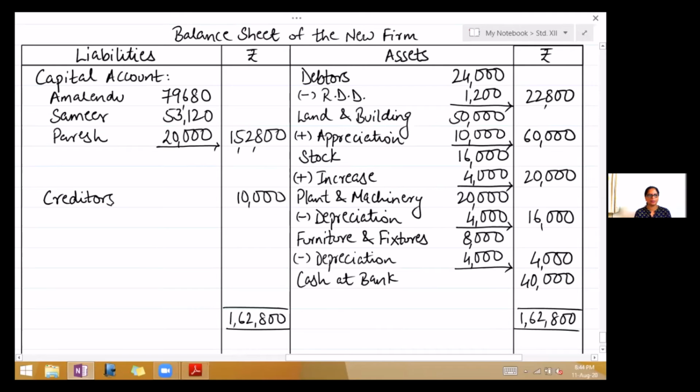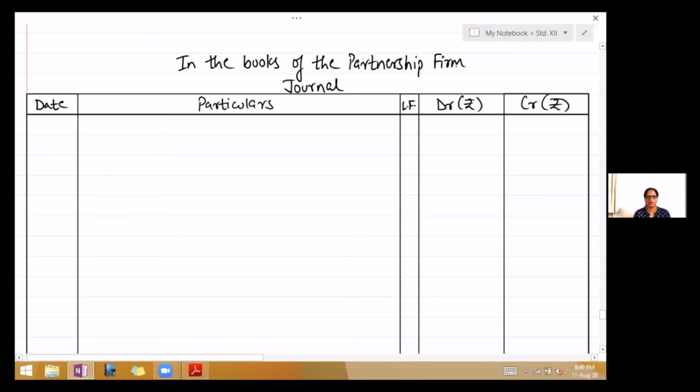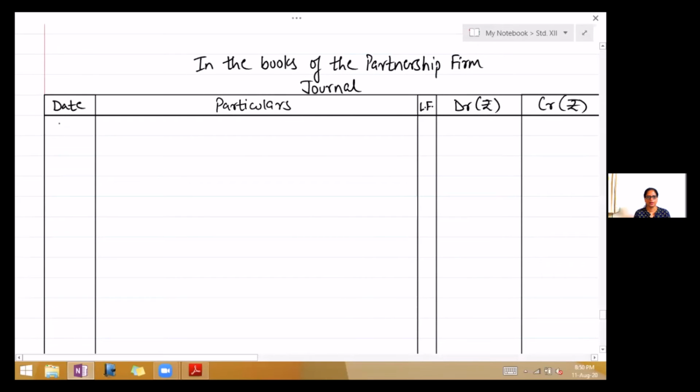So you will take the next page. Now let's begin with the journal. Write down "in the books of the partnership firm," below that "journal," and then draw the format of the journal. Draw it for the next page as well, because there are about 8 entries. So in the date column, write down the year 2017. Below that, write April 1st. That is the first entry we will be writing. So all entries will be on April 1st.